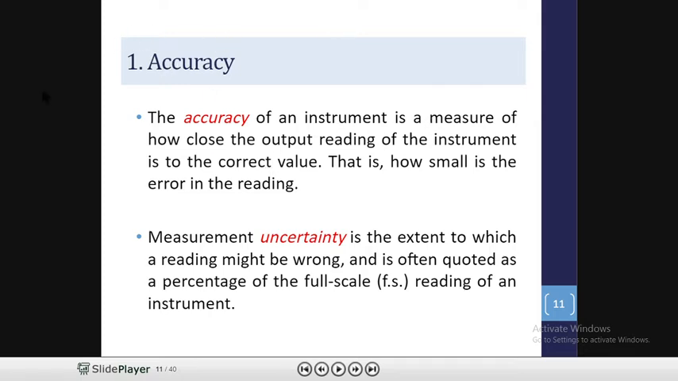The accuracy of an instrument is a measurement of how close the output reading of the instrument is to the correct value. That is, how small the error in the reading is. Normally devices are mainly 90 to 99% accurate, as no device is 100% accurate. Measurement uncertainty is the extent to which a reading might be wrong, and is often quoted as a percentage of the full scale reading of an instrument.